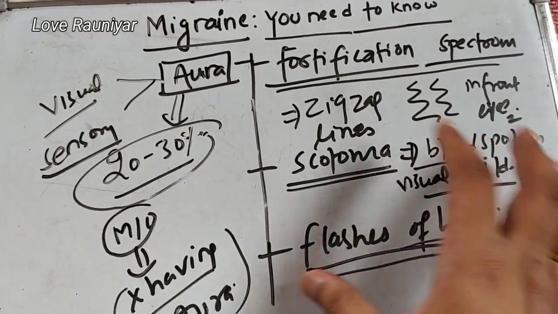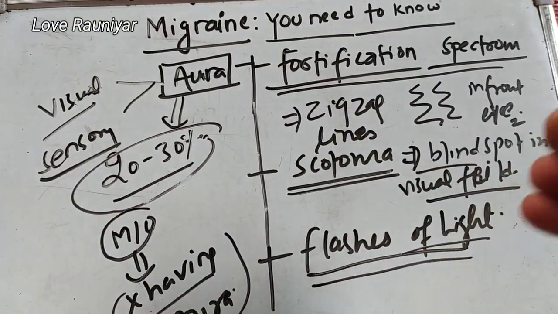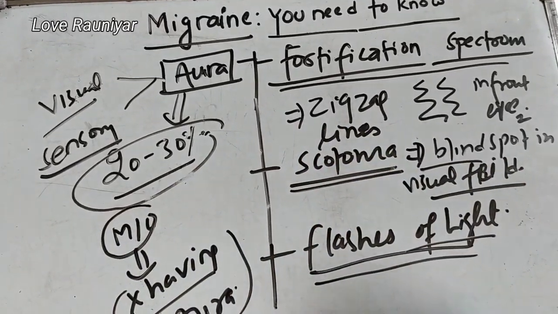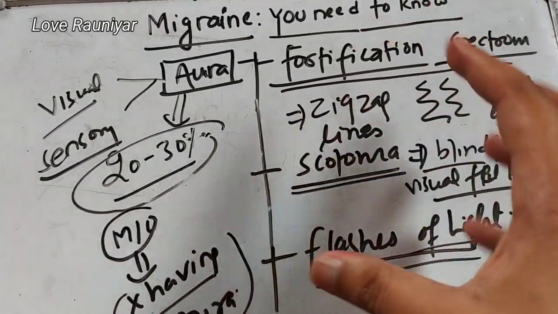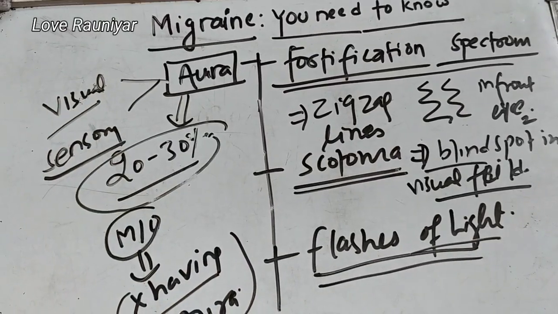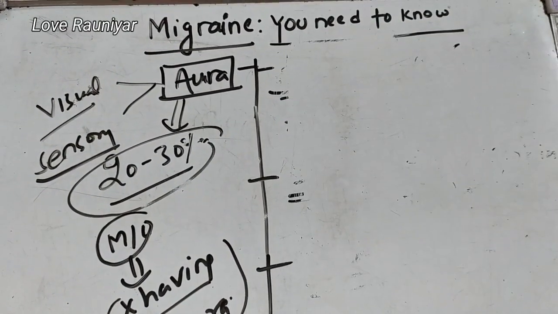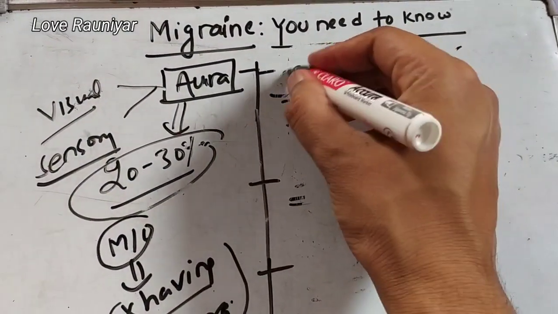तर यो aura सबै पेशेन्टमा आउँदैन. यो only 20 to 30% will have the aura. And यो जुन aura भने all related to vision, so known as visual aura. There is another aura known as sensory aura.